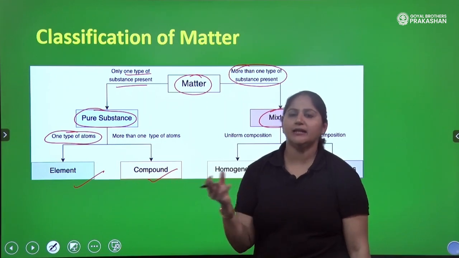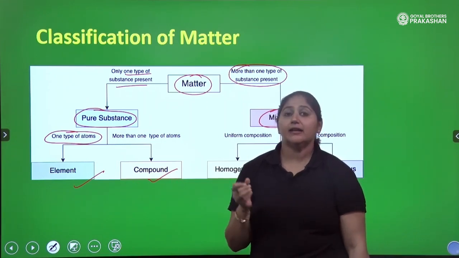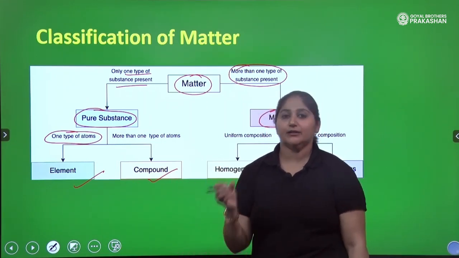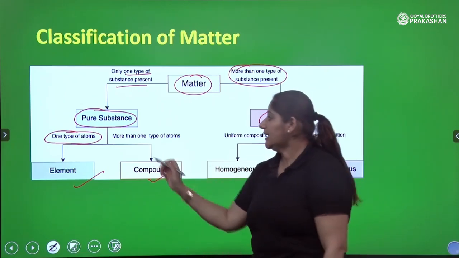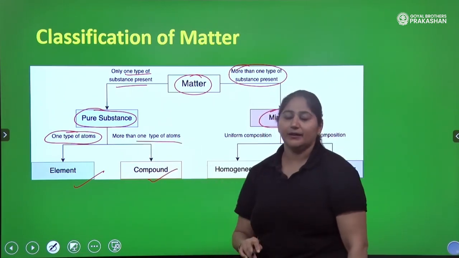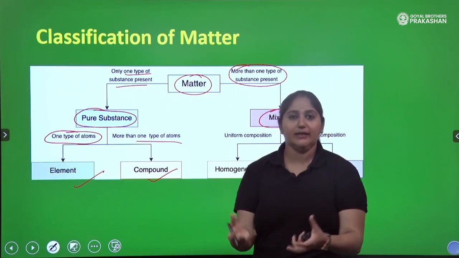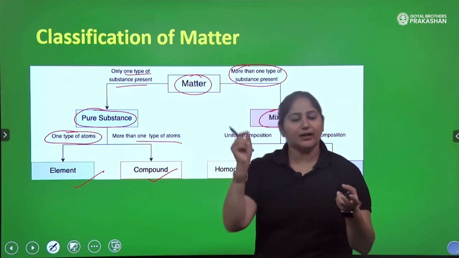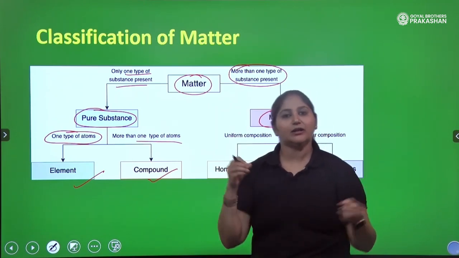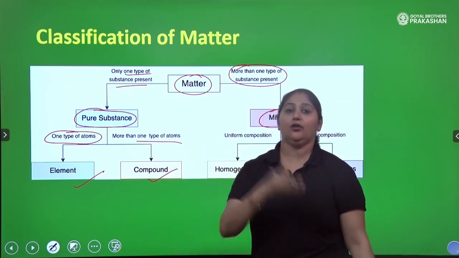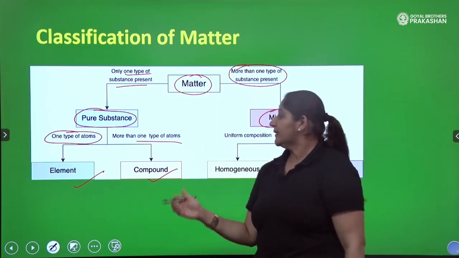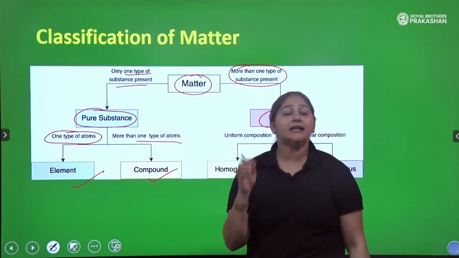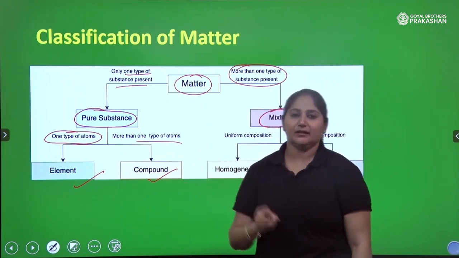Think about H2O. How many atoms does H2O have? 2 H and 1 O, so it has more than one type of atom. But when we take water in a glass, all the particles will be called water. One particle is water, two particles are water, 100 particles are water. It means compounds and elements contain a single type of matter.